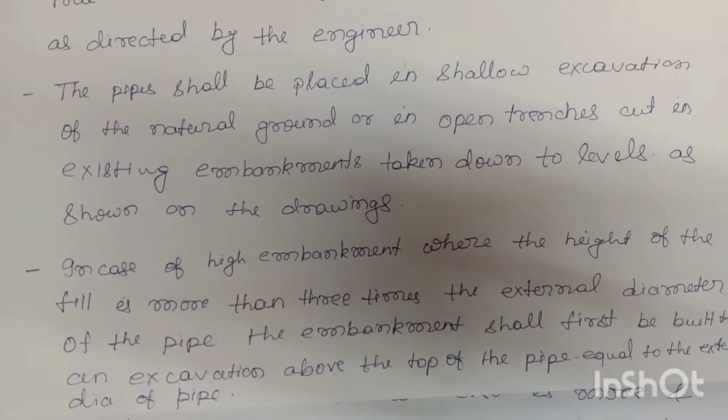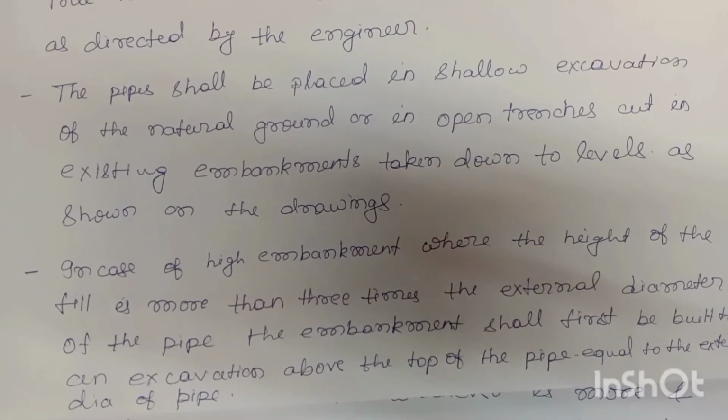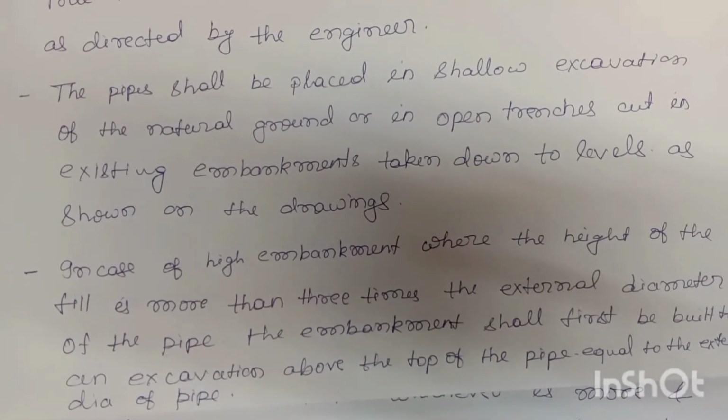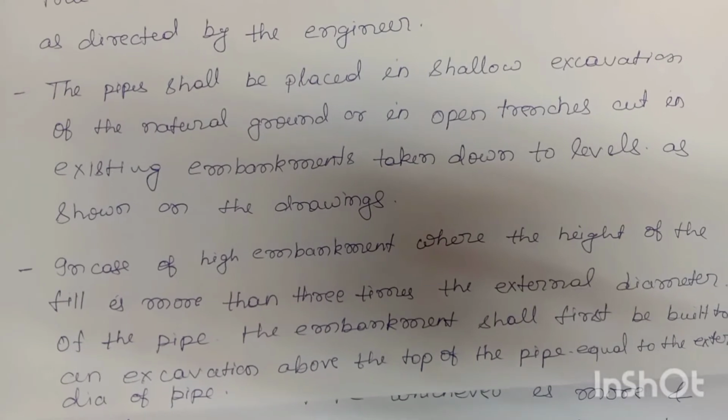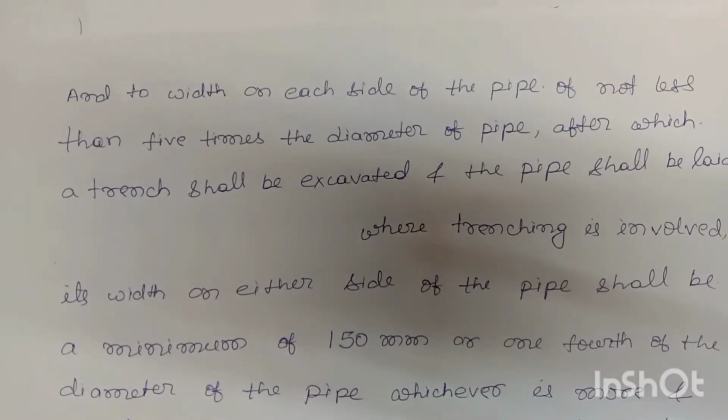In case of high embankment where the height of the fill is more than 3 times the external diameter of the pipe, the embankment shall first be built to an elevation above the top of the pipe equal to the external diameter of the pipe and to a width on each side of the pipe of not less than 5 times the diameter of the pipe, after which a trench shall be excavated and the pipe shall be laid.